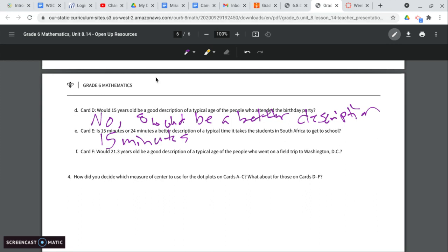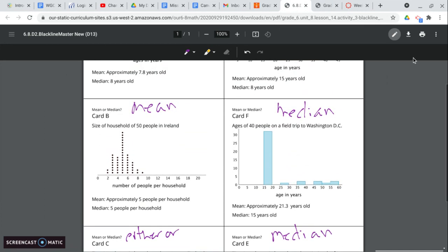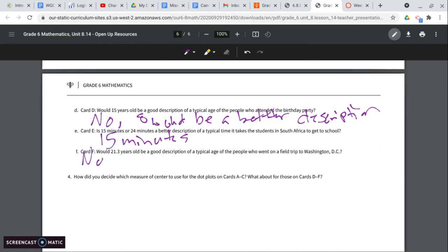And last but not least, card F, would 21.3 years be a good description of a typical age who went to the field trip? No, honestly, most of the people, 30 of them were between 15 and 20. So 21.3 would not be a good estimate.